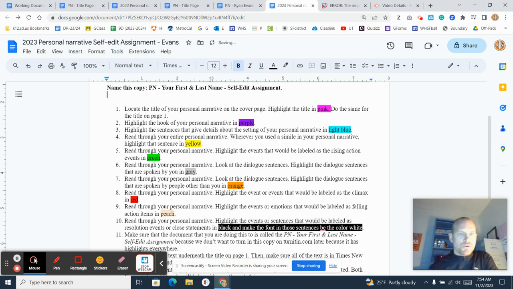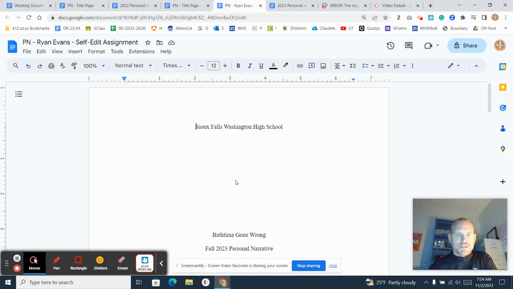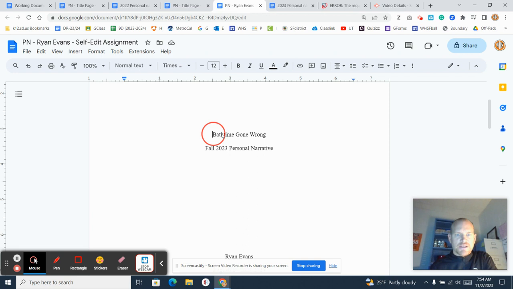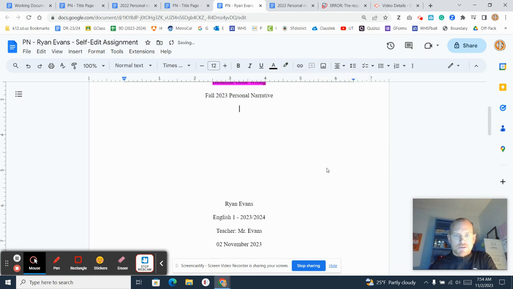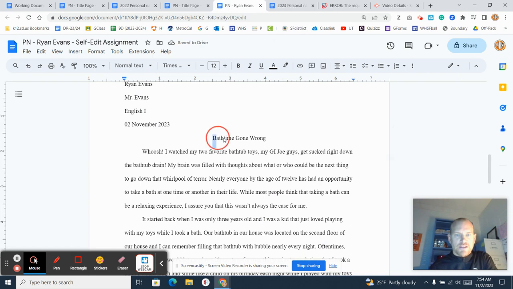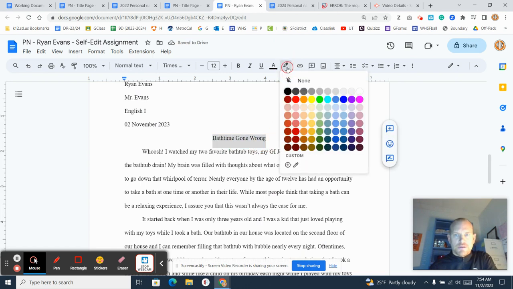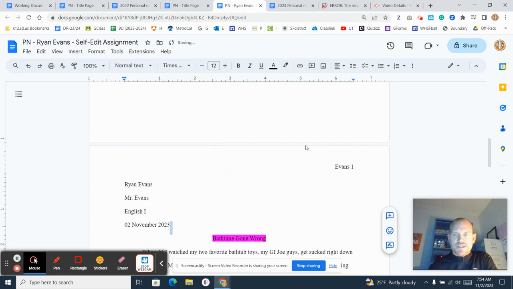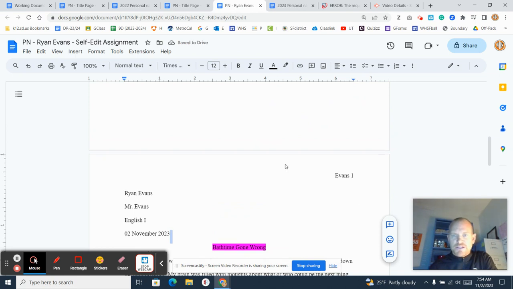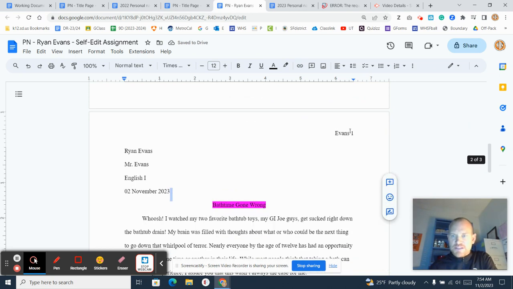I need to locate the title of your personal narrative on the cover page, highlight the title in pink, and then do the same for the title on page 1. Easy enough. All right, here's my title on the cover page. Highlight that in pink. Go down to page 1, find that again right here. I know it's page 1 because it says page 1. I know it looks like page 2, but this is just the cover page, and this says page 1, so